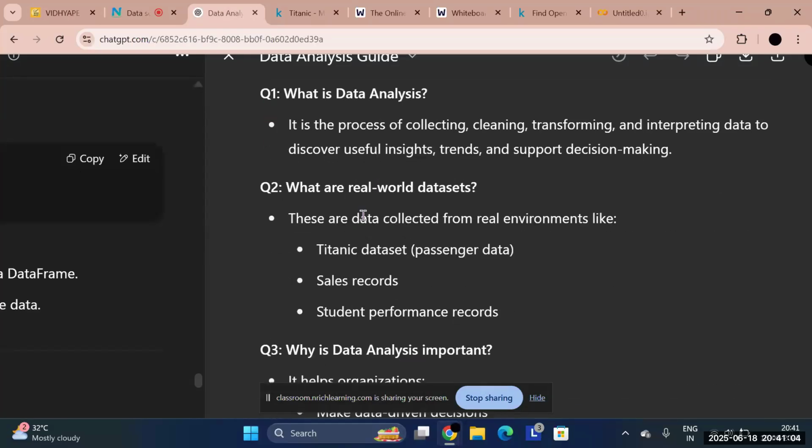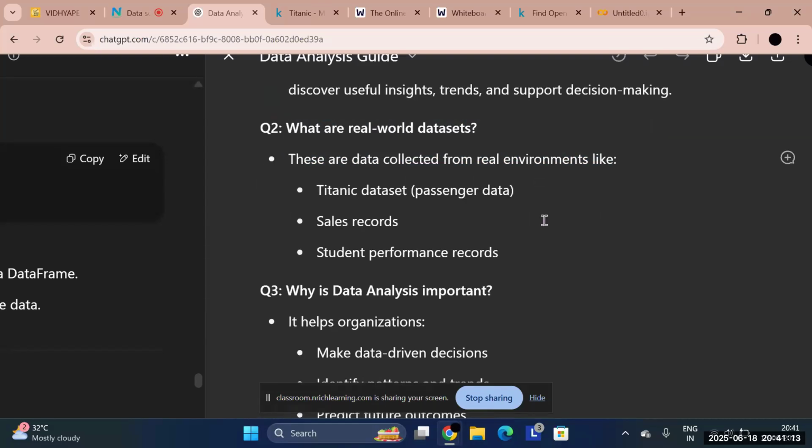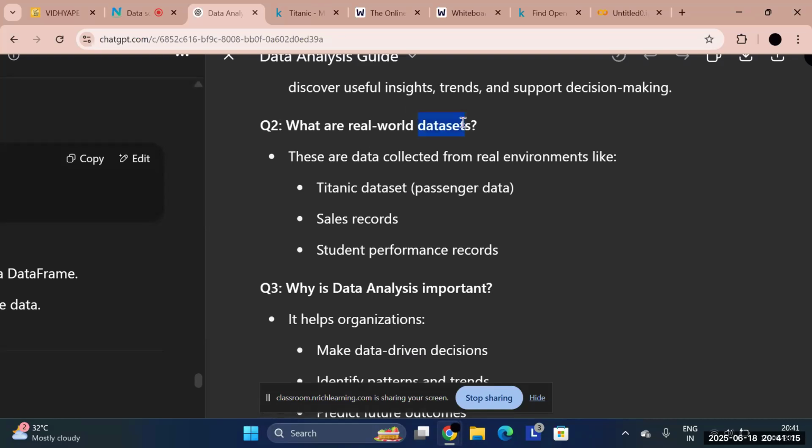See here, the first thing you understood is what is data analysis. As I said, it is a process of collecting, cleaning, transforming, and interpreting data, discovering useful insights and trends, and supporting decision making. Okay, now moving on to what are data sets.